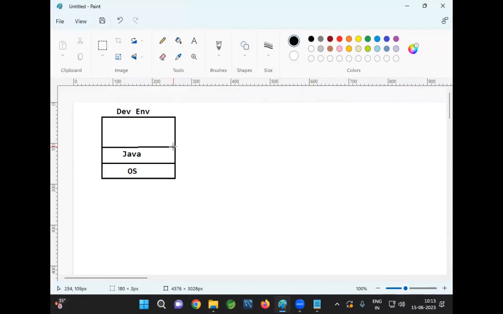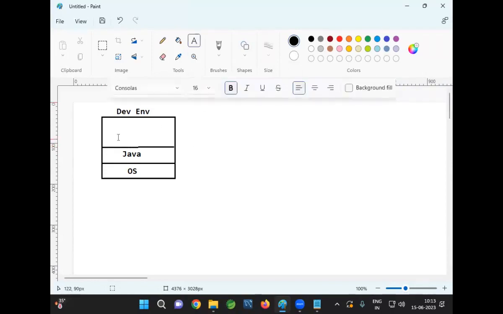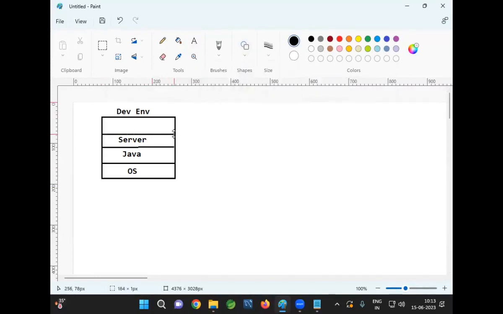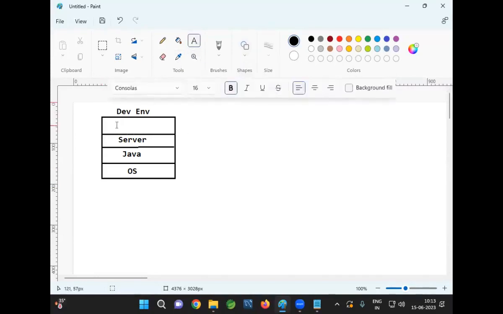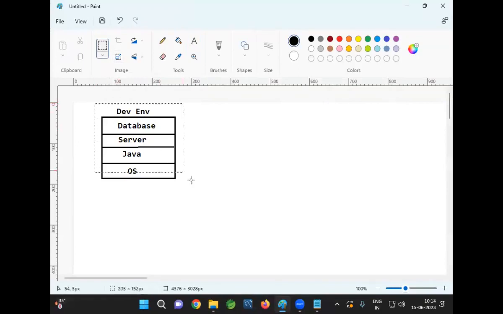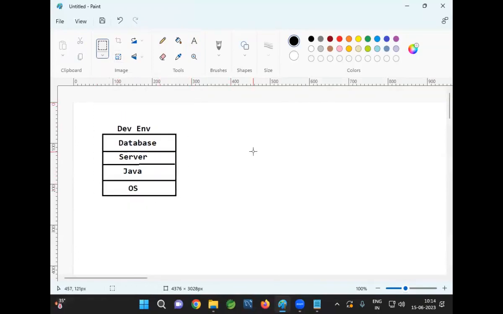After Java, if any server is required, we need to install the server. It may be Tomcat server, or maybe database server we have to install. So many softwares I have to install in a computer if I want to run my application. Assume that it is a Spring Boot application.